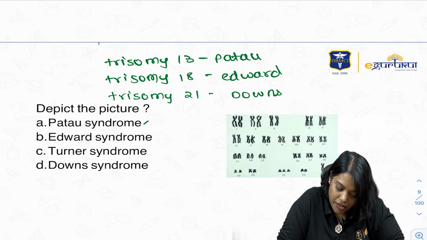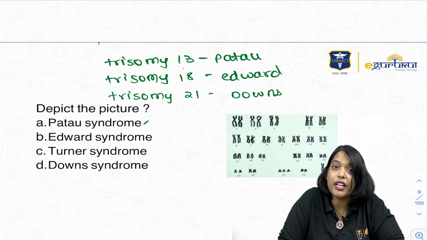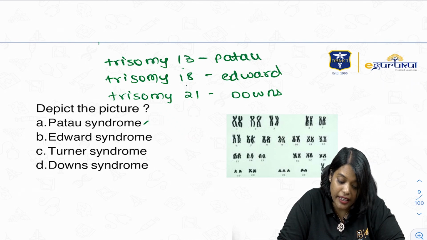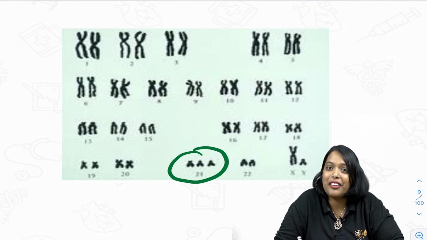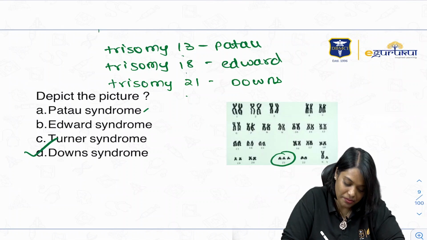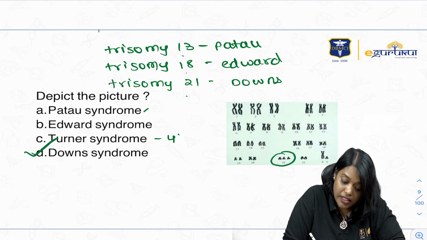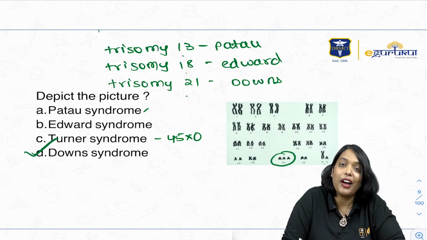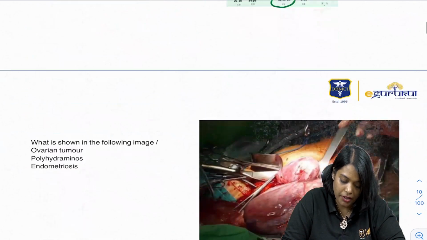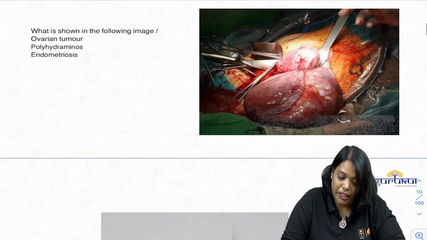So what is this picture showing? Once you clearly check whether it is a trisomy at 13 or 18 or 21, it will be easy for you to understand. So I see the trisomy at around 21. So this is a Down syndrome. Turner is 45 XO. So near the 45 XX, you will not see one more chromosome. That's all. Okay. Right.